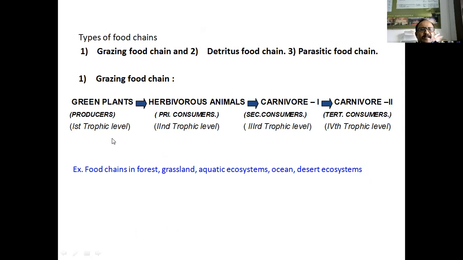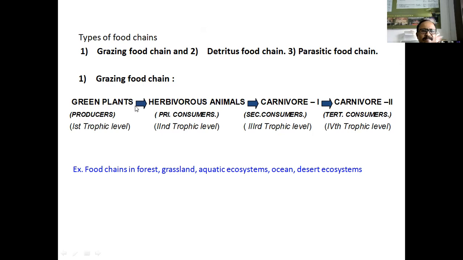Now, types of food chains. How many types of food chains are there? There are three main types of food chains: grazing food chain, detritus food chain, and parasitic food chain. Now, what is the grazing food chain? Grazing means charna. The food chains present in aquatic ecosystems, pond ecosystems, forest ecosystems, and grassland ecosystems are called grazing food chains.